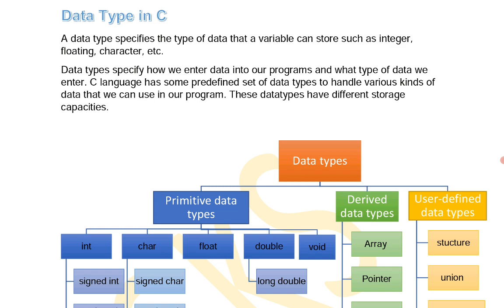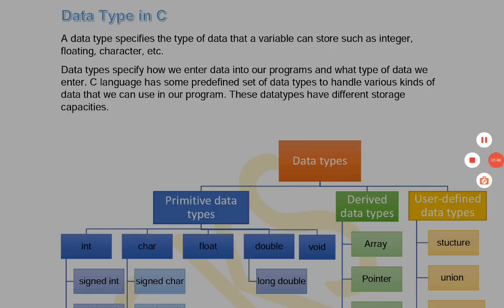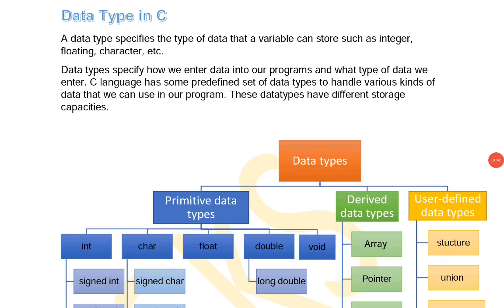Many types of data are used to store in various variables. Data types specify how we enter data into our programs and what type of data we enter.